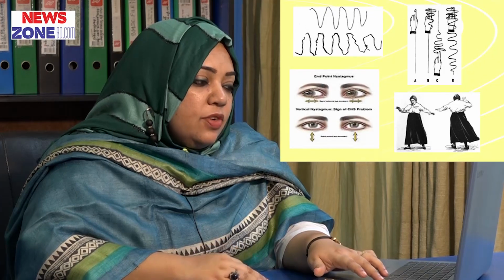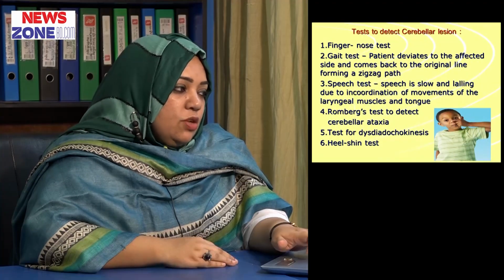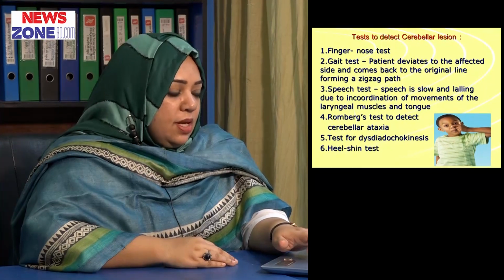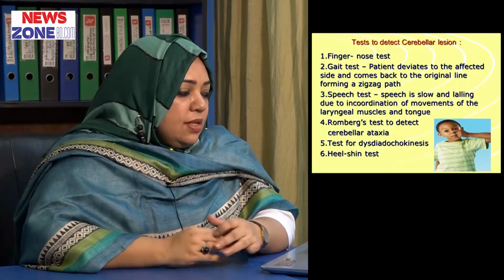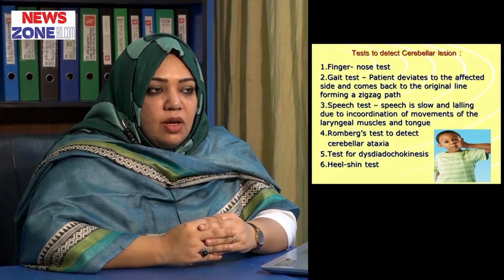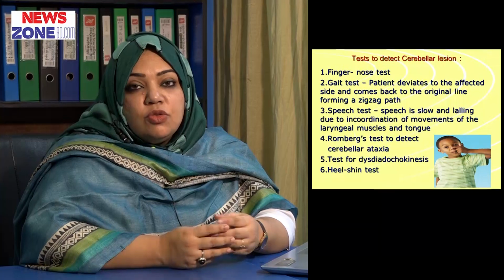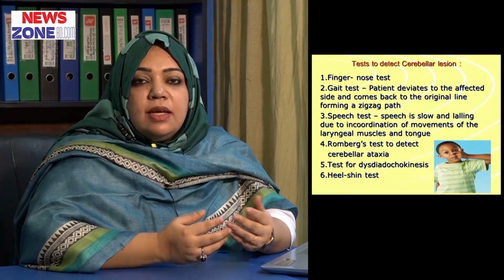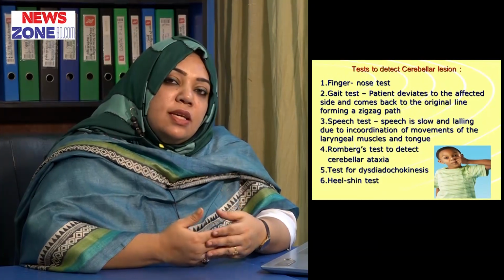In this diagram, you can see that there is hypotonia of the muscles, and we can see nystagmus and the drunken gait. So what are the tests that we can do to detect the cerebellar lesion? There is the finger nose test, where the patient is asked to touch the tip of the nose with the index finger while closing his eyes.